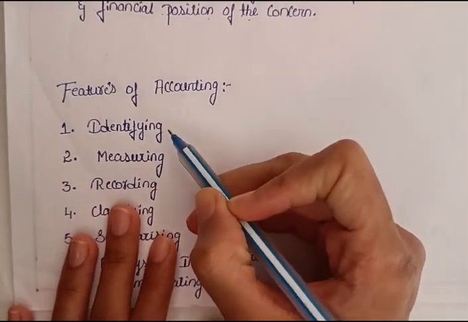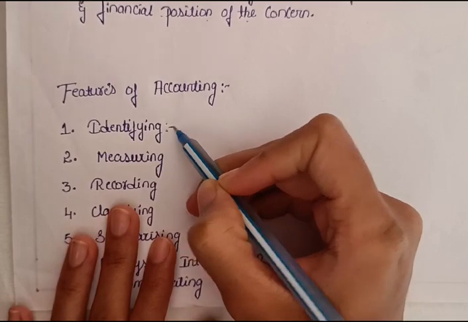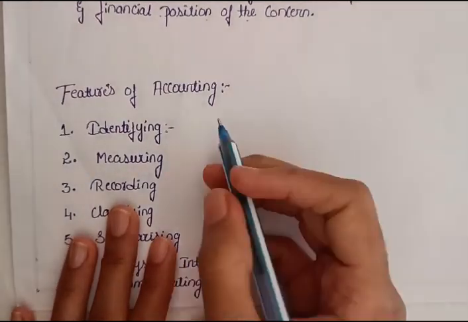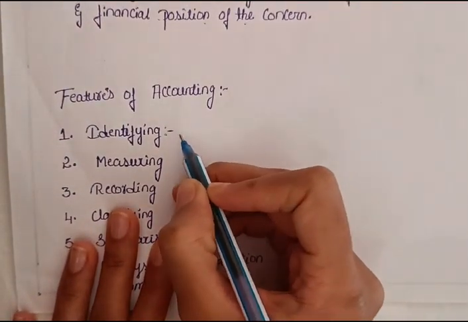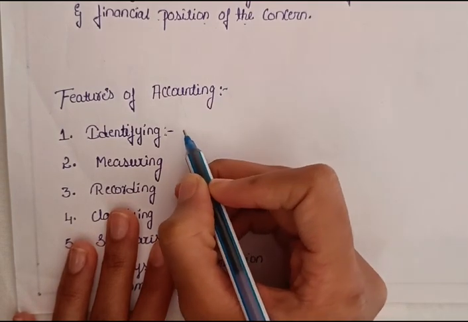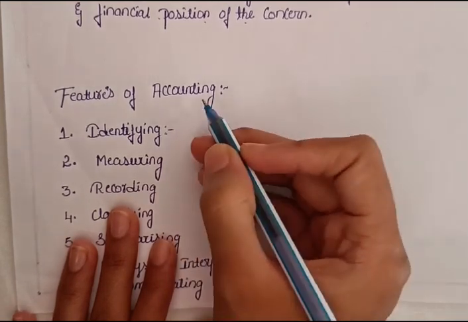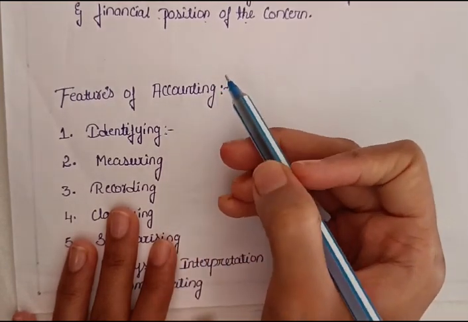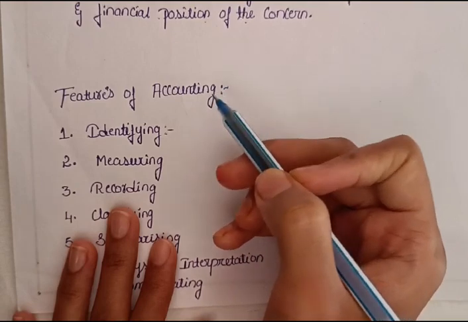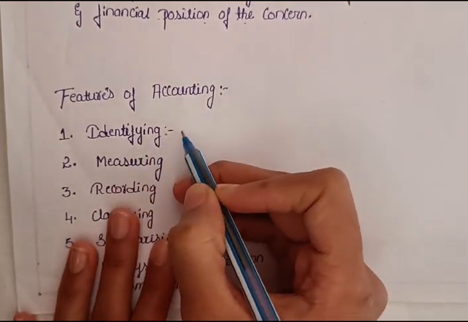First we have to identify. Identifying means we have to identify whether the transaction has taken place or not. For example, first we have to search in the bookkeeping what transactions have taken place. We read before about bookkeeping. We have to maintain the bookkeeping for the purpose of entering the day-to-day transactions, right? So we have to identify what transactions have taken place.